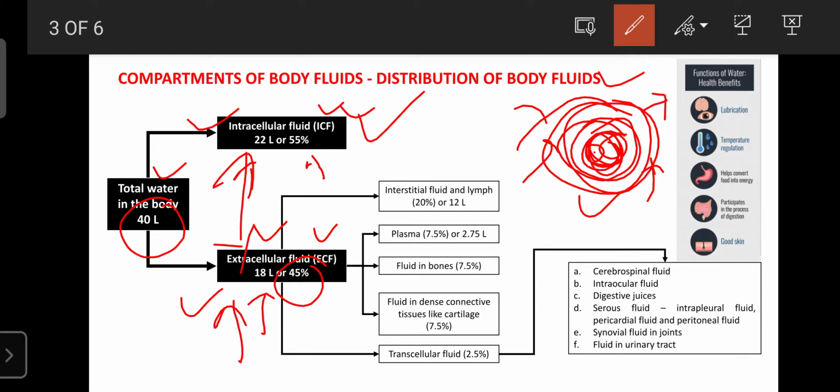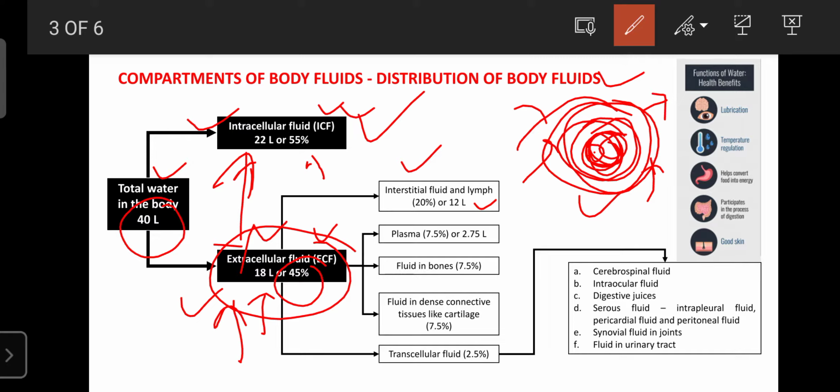Regarding the extracellular fluid, the ECF, it is again categorized into different types. The first one is the interstitial fluid, also called lymph. That is a total of 12 liters or 20% of the extracellular fluid. That fluid is present between the tissues or between the cells.